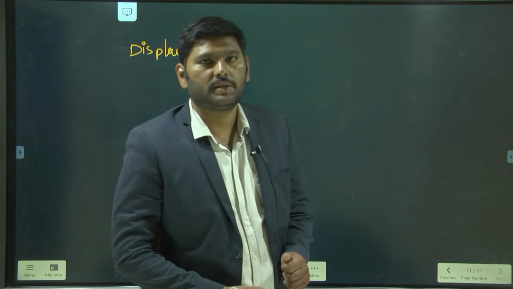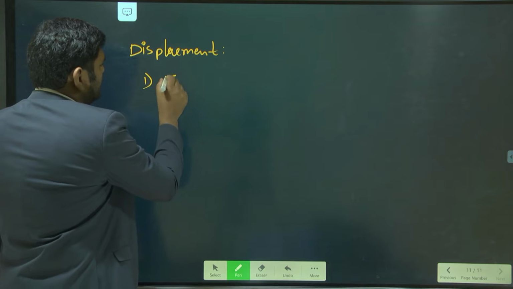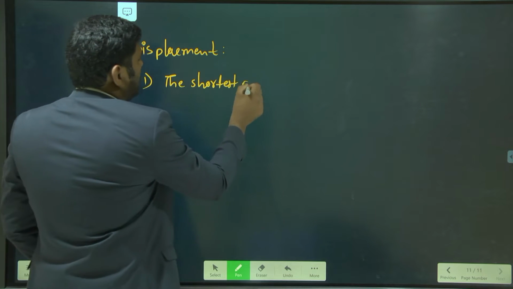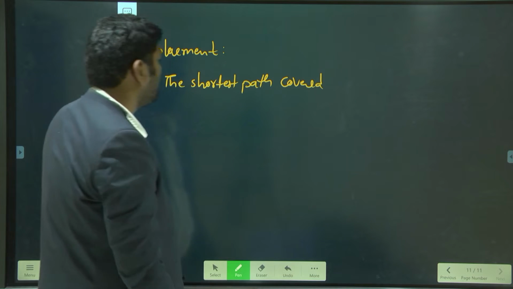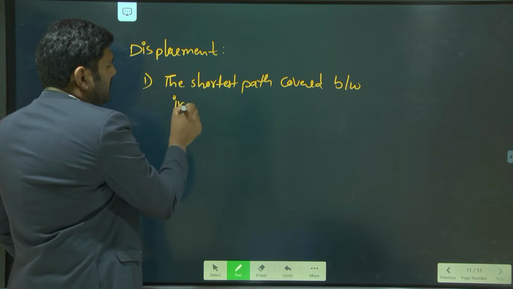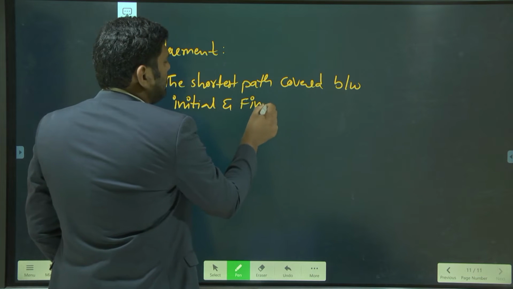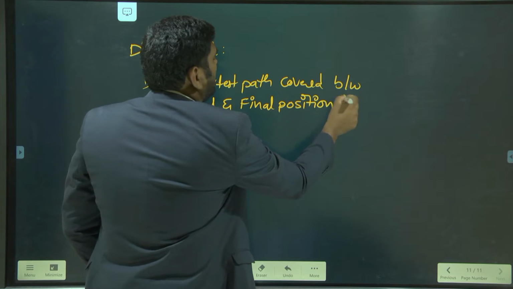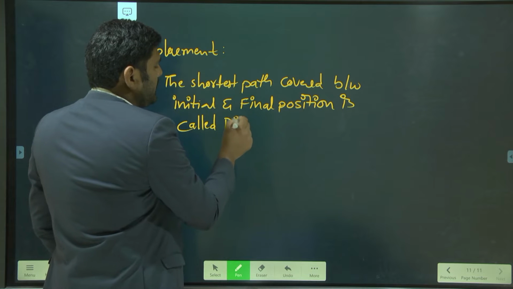The first way is the shortest path. The shortest path covered between the initial and final position is called displacement.